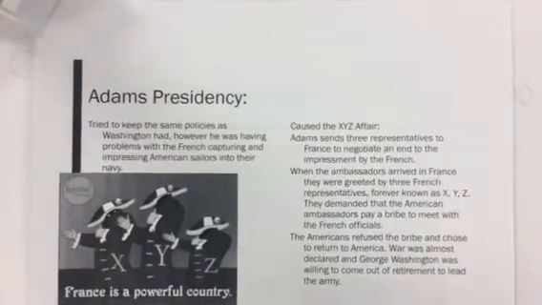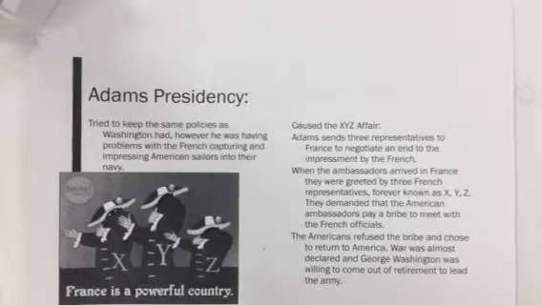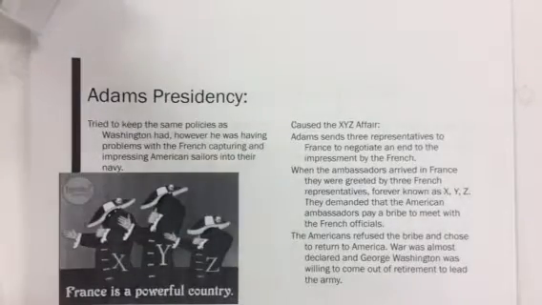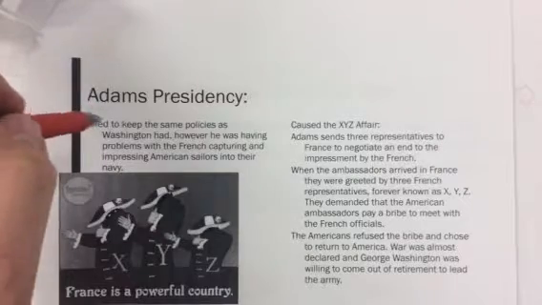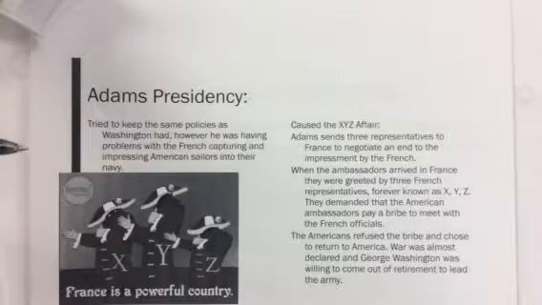Now, under Adams' presidency, he has two major events that happened. The first one is the XYZ Affair, and the second one are the Alien and Sedition Acts. Now, with the XYZ Affair, we're having a lot of sailors that are with the merchant ships being impressed into the French and the British Navy. We were able to get the British to back off of this, but the French are going to continue the practice. And impressment means that they're going to force them into the Navy.